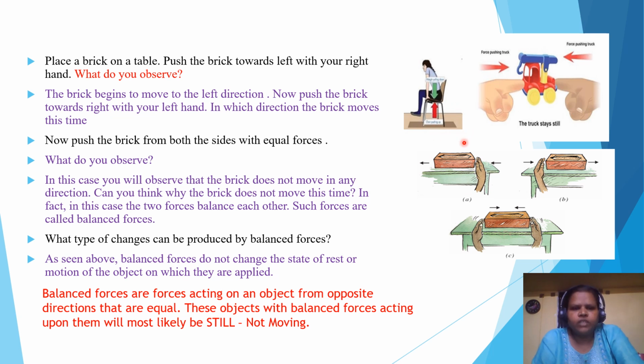So what type of changes can be produced by balanced force? When there is a balanced force, what changes happen to the object? Balanced forces do not change the state of rest or motion of the object on which they are applied. Balanced forces are forces acting on an object from opposite directions that are equal. Objects with balanced forces acting upon them will most likely remain not moving.